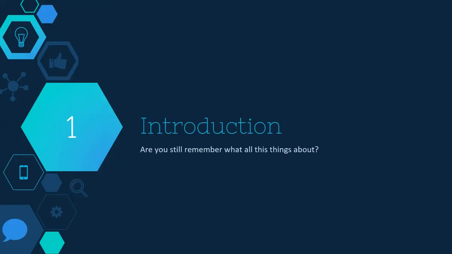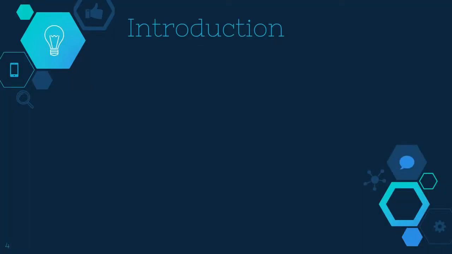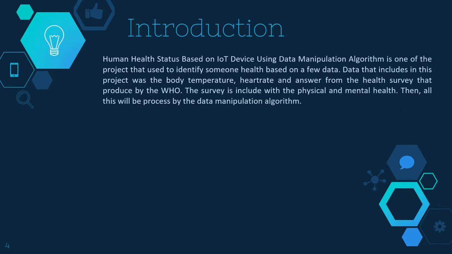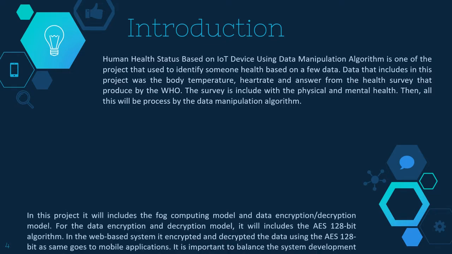For the introduction, my project has an IoT device which collects human body temperature, heartbeat, and also other health survey questions from the patient. All this data will be manipulated using a data manipulation algorithm to detect their current health status. Based on these readings, the medical team is able to monitor their patients for a certain disease, and this lets them identify what the problem is regarding the patient.